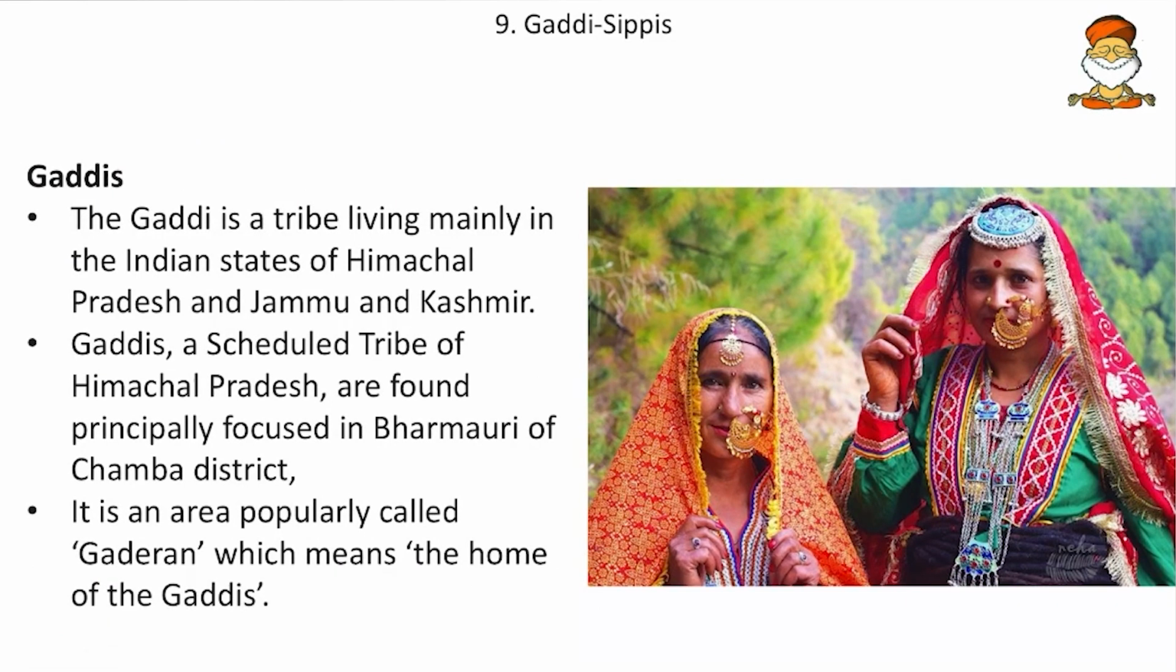Then the Gaddi Sippis. So Gaddi Sippis or Gaddis is a tribe living mainly in the states of Himachal Pradesh and Jammu Kashmir, and the Gaddis, a scheduled tribe of Himachal Pradesh, are found principally in the Bharmour of Chamba district. So if you remember Himachal and Jammu Kashmir, that is more than sufficient, and it is an area popularly called the Gaderan, meaning the home of Gaddis. So remember the Chamba district and the Bharmour areas are called the Gaderan.